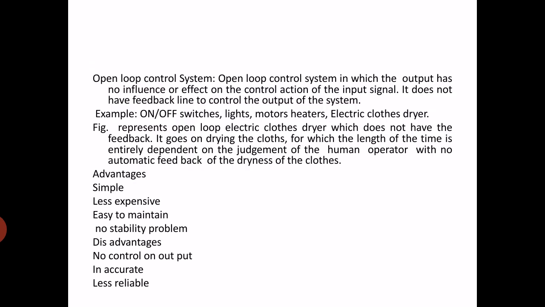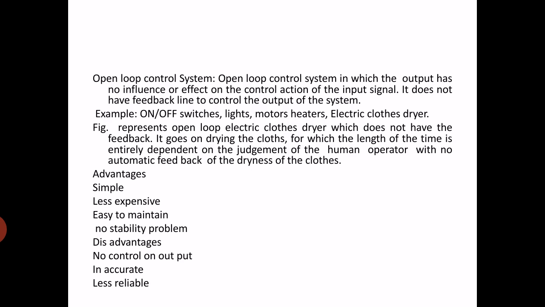Now what is meant by open loop control system? In an open loop control system the output has no influence or effect on the control action of the input signal. Whatever the input, we get the output, and there is no feedback. So it does not have a feedback line to control the output of the system. Examples: on-off switches, lights, motors, heaters, dryers, etc. The figure represents an open loop electric cloth dryer which does not have feedback.